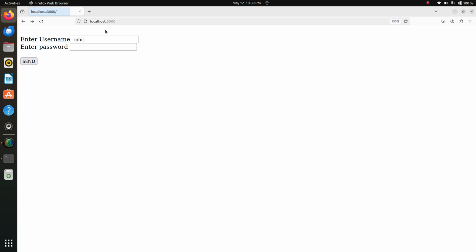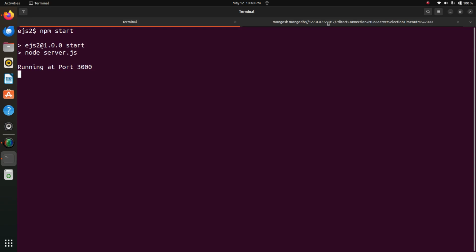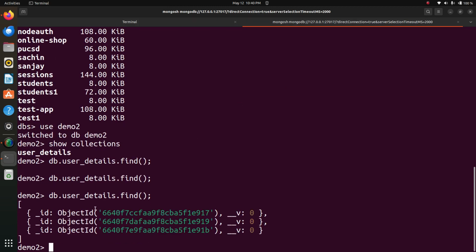Then again I will enter the data, Amar. So 3 records have been saved in the database. You will see whether in the backend MongoDB database the data is saved or not. Yes, 3 records have been saved. So I have successfully done the Node.js and MongoDB login tutorial using template engine EJS.